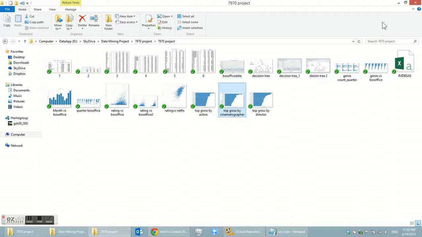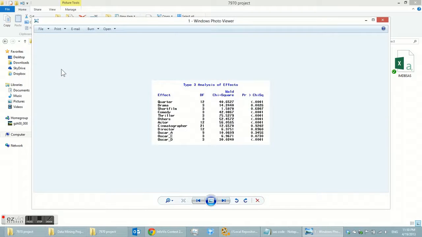Okay, after taking a look at this information, we want to predict box office by logistic regression. I'm using SAS. So let's take a look at the first chart. The quarter means season and the movie type, and the Oscar D have p-values less than 0.05, which means they have effect.